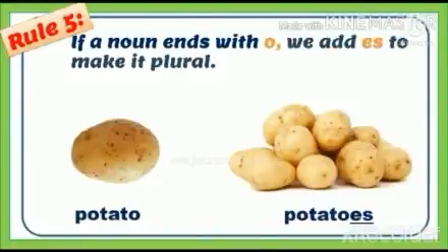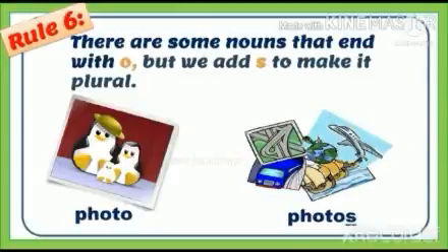Rule 5. If a noun ends with o, we add es to make it plural. For example, one potato, many potatoes. The word potato ends with the letter o. So to make it into its plural form, potatoes, we add es at the end. Rule 6. There are some nouns that end with o, but we add s to make it plural. For example, one photo, many photos. The word photo ends with the letter o. To change it into its plural form, we just add s.